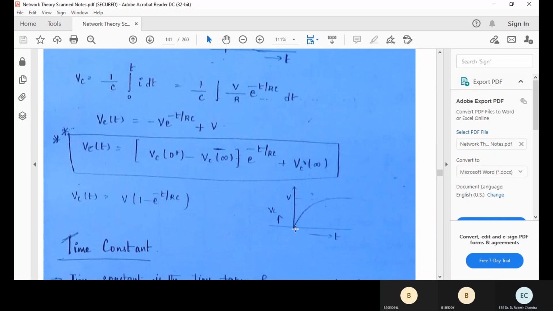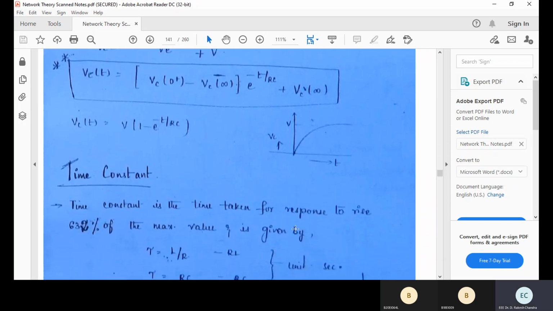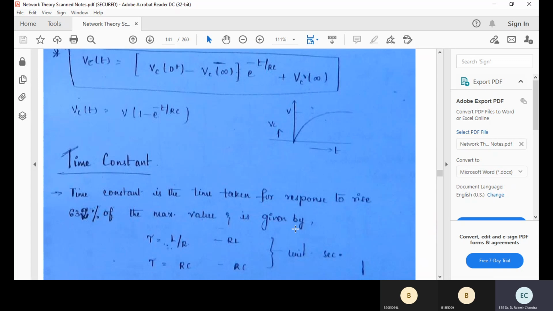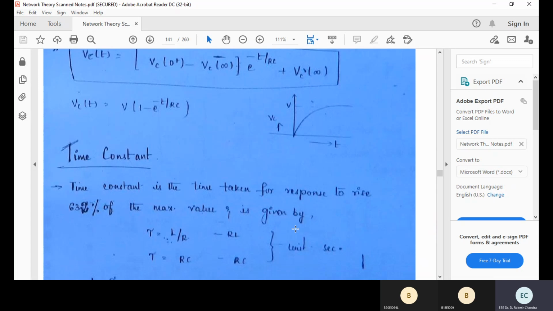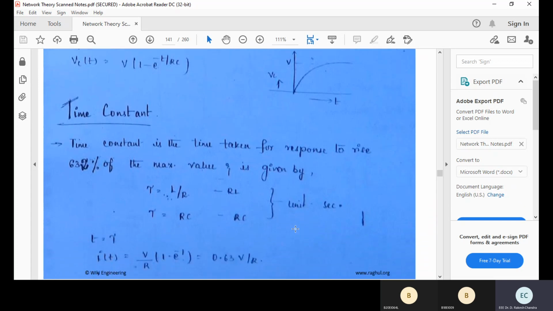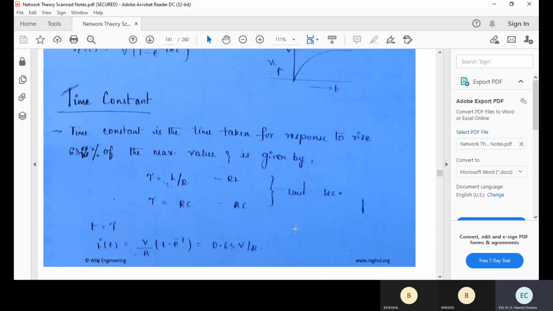Okay, if we speak about the time constant, I keep on telling: time constant is L by R in a series RL circuit and RC in a series RC circuit. What do you mean by a time constant? Time constant is the time taken for the response to rise to 63.2% of the maximum value, given as a single time constant. What do you mean by 63.2%?